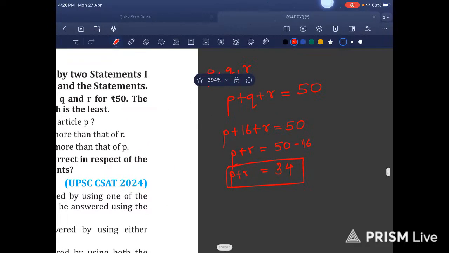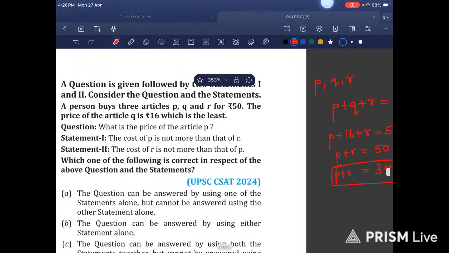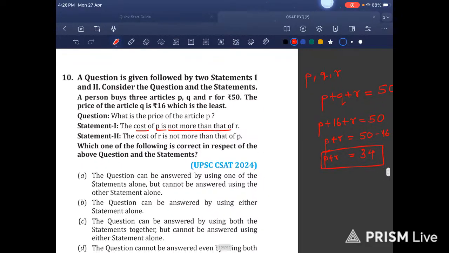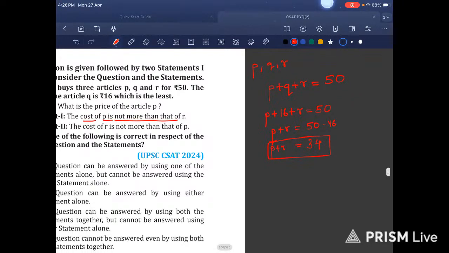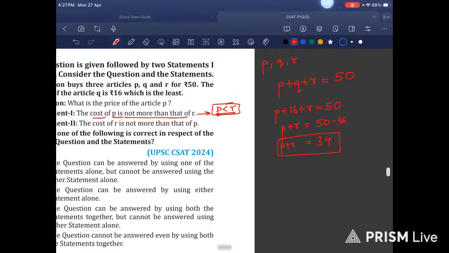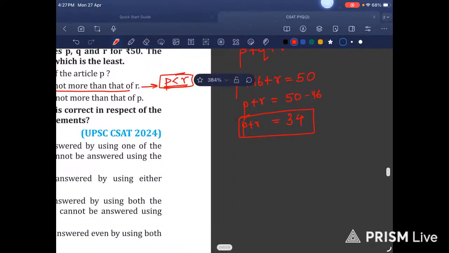What is the price of article P? So using this statement alone I cannot get it. Statement 1: the cost of P is not more than that of R. That means P is less than or equal to R. It can be anything.